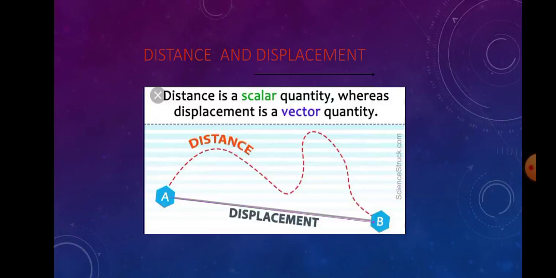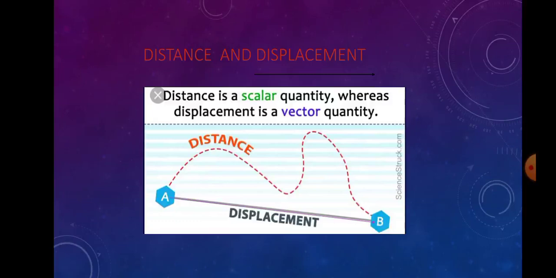Okay students. Here AB is the straight line drawn from A to B. A is the initial position and B is the final position. This shortest distance between the initial and final positions is called displacement. Observe that from A to B I drew an arrow mark.